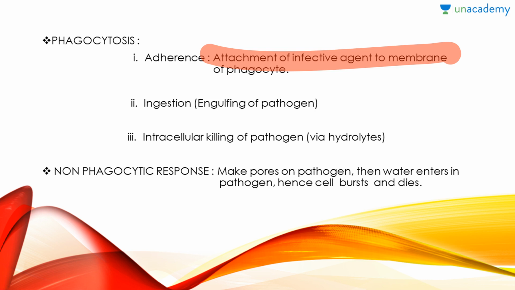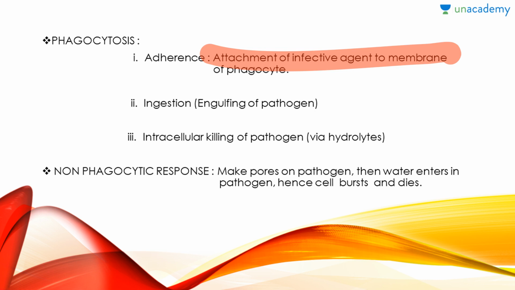At last, intracellular killing of the pathogen. Certain chemical substances called hydrolytes, lytes meaning splitting up, kill that pathogen, and that is called intracellular killing of the pathogen. Is that clear to you? So this is phagocytosis.